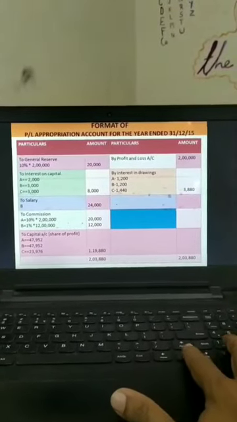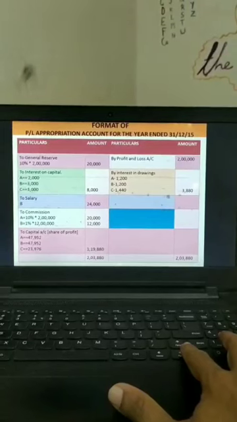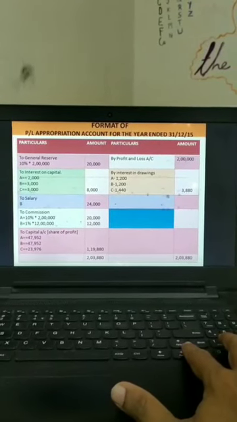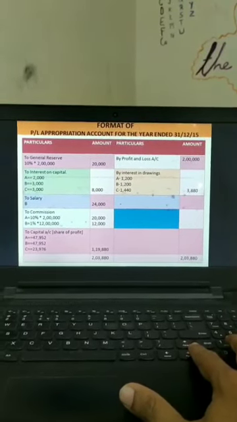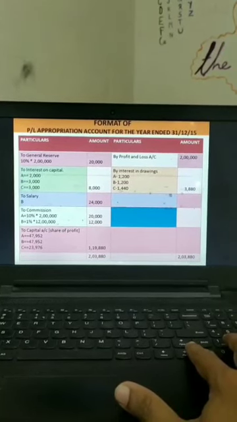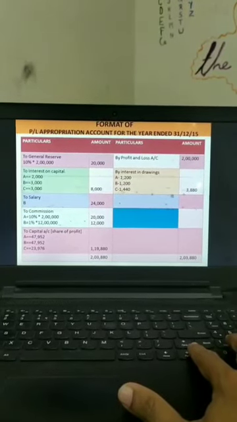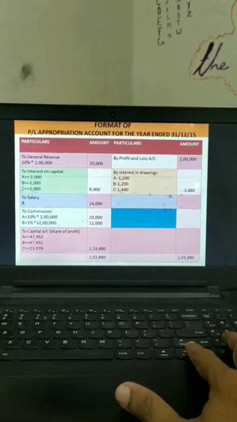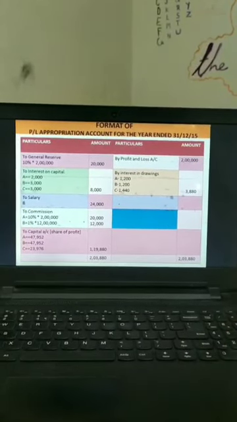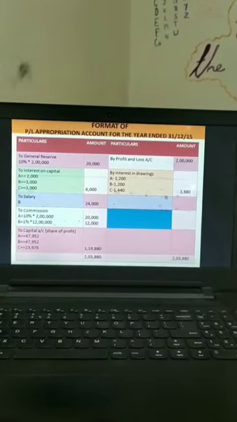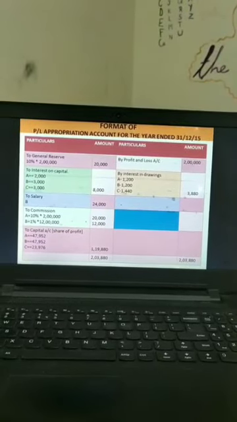Let's see the accounts. First of all, we have to prepare the PL appropriation account. From the format only it has come. This is the format. The PL appropriation account, first item which we are writing is by profit and loss account. The profit which we have seen was 2 lakhs. We have recorded over there. Then we have the interest on drawings.